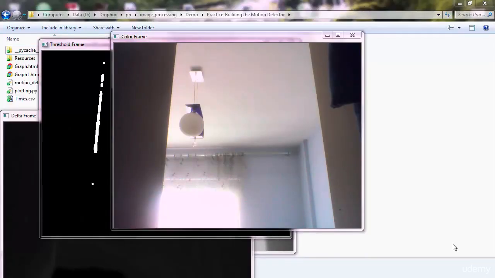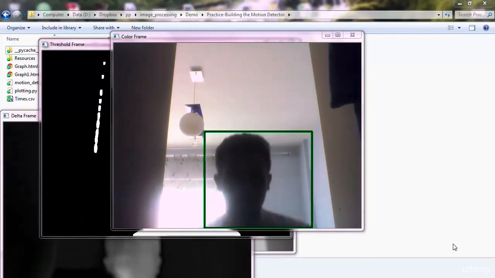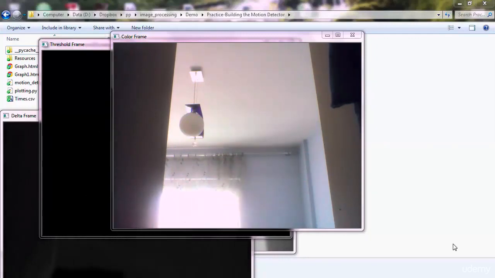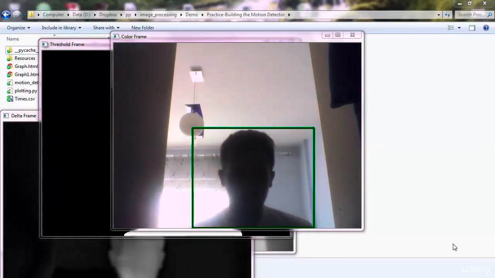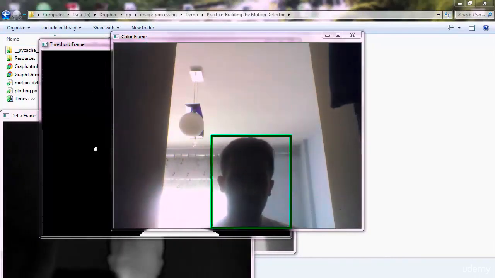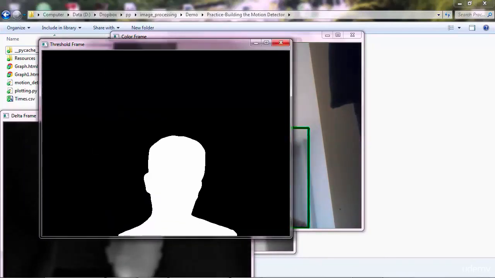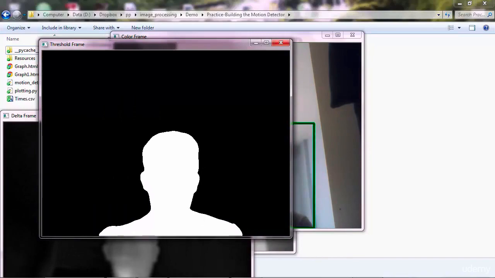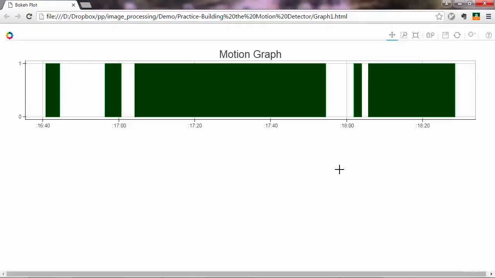Next, you'll create a program that starts the computer webcam and starts recording the video, and it detects movement live in the video frame that is being captured. And so the program also records motion data and produces a web graph with an overview of the motion that took place in front of the camera. And all this process is fully automatic.